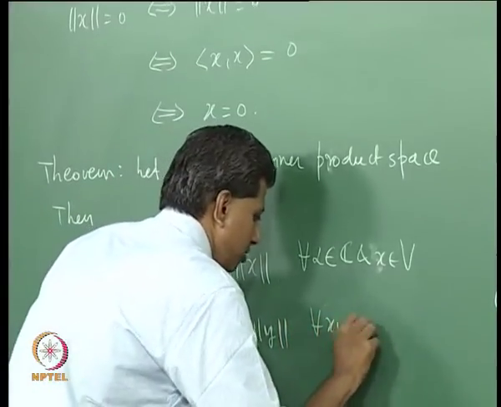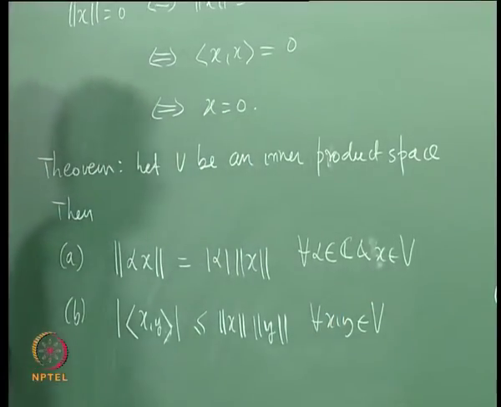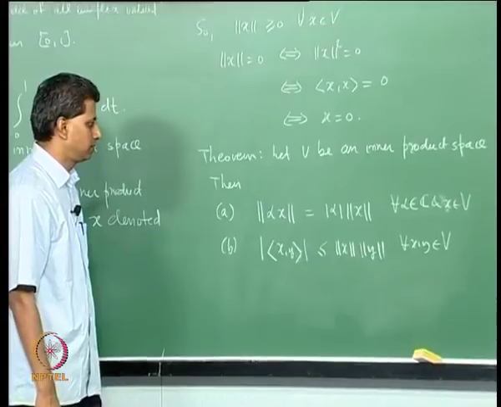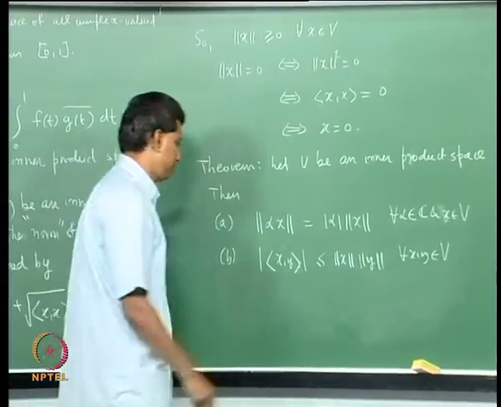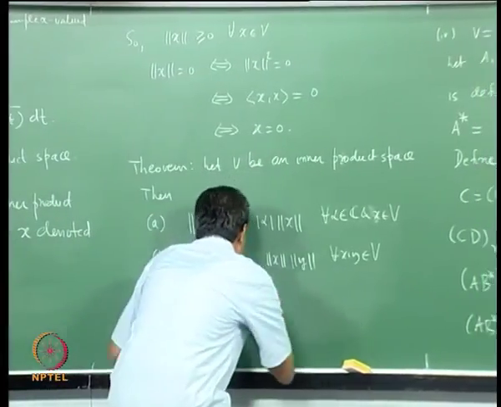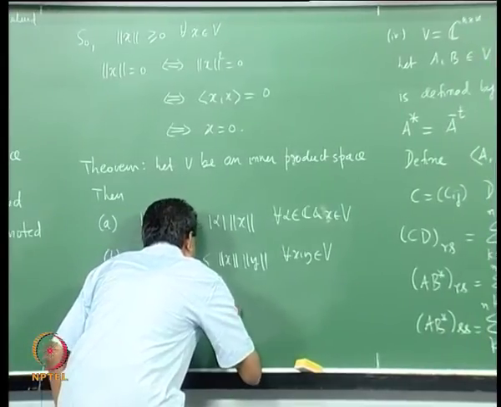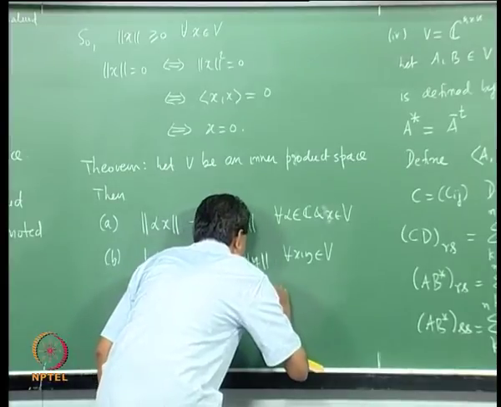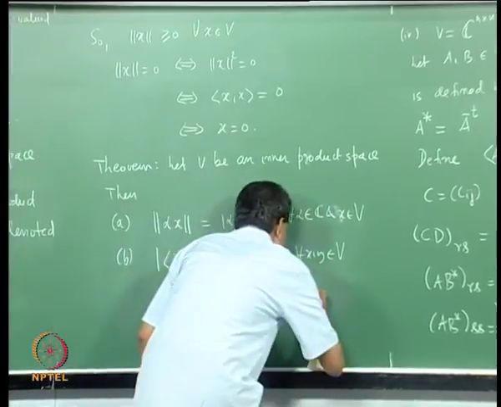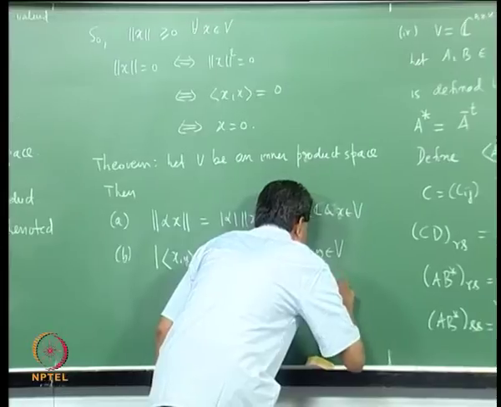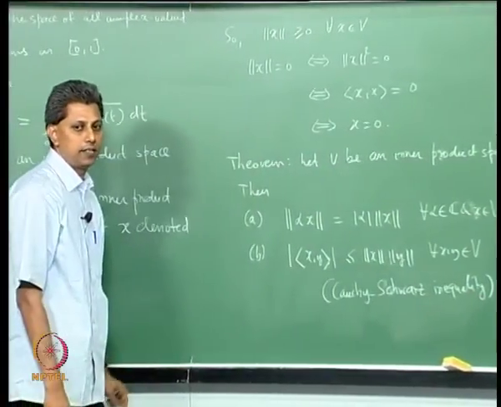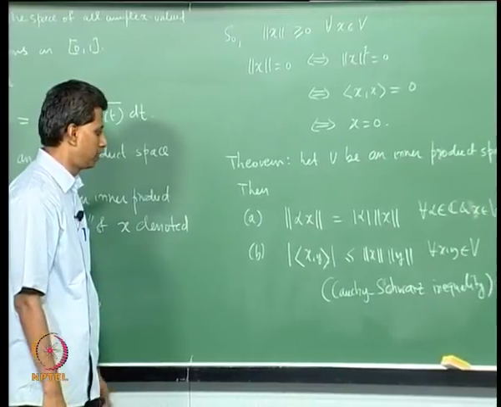This is true for all x, y in V. This is called the Cauchy-Schwarz inequality, which you may have encountered in some other context. It is an inequality connecting the inner product and the norm.